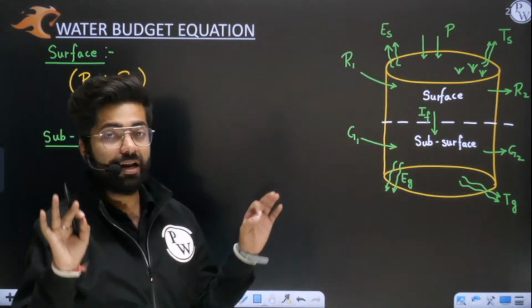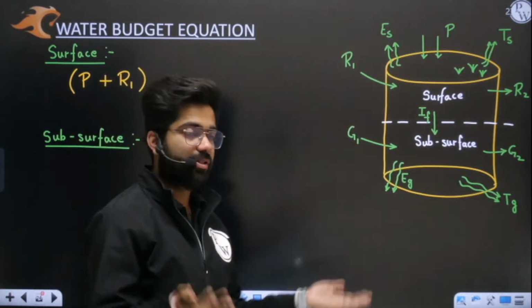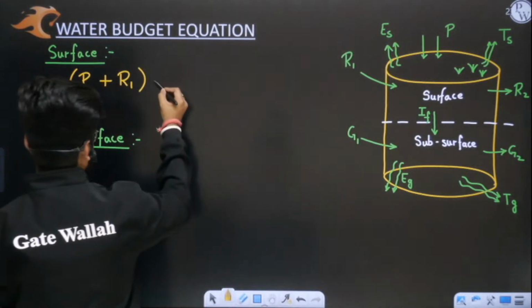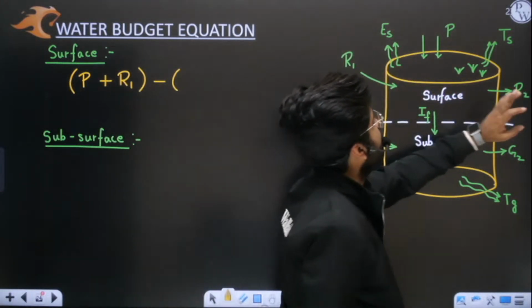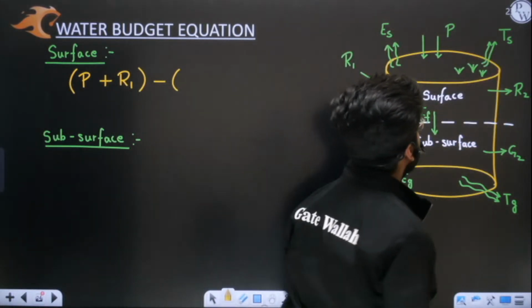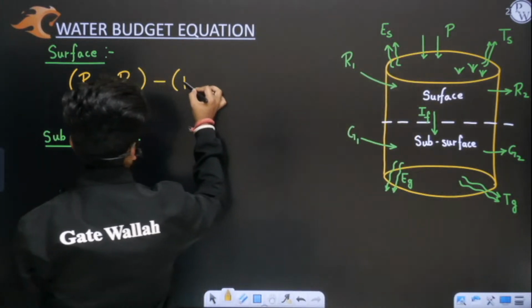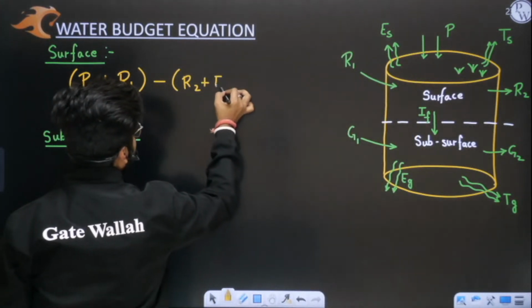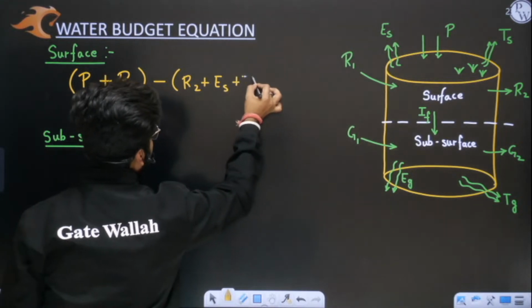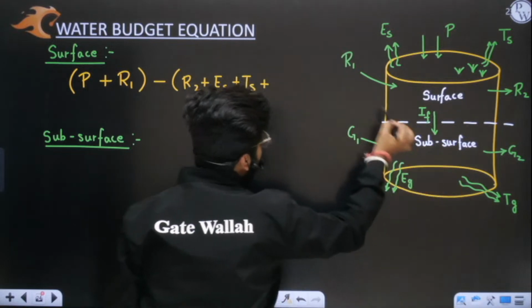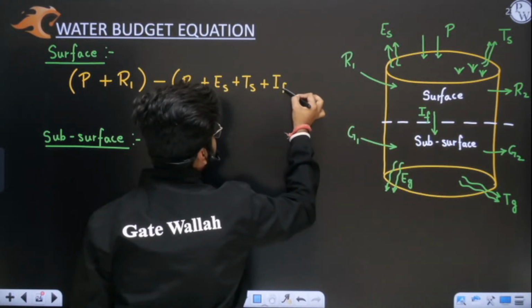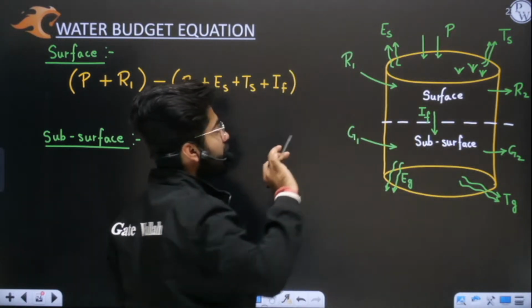Now how many things are going outside from the system? Volume outflow, that we have to subtract. R2 is going out, ES is going out, TS is going out. Evaporation from surface is going out, transpiration from surface is going out, and you can also see some water is going into the ground. That is infiltration. That is also going out. Nothing else is going out.